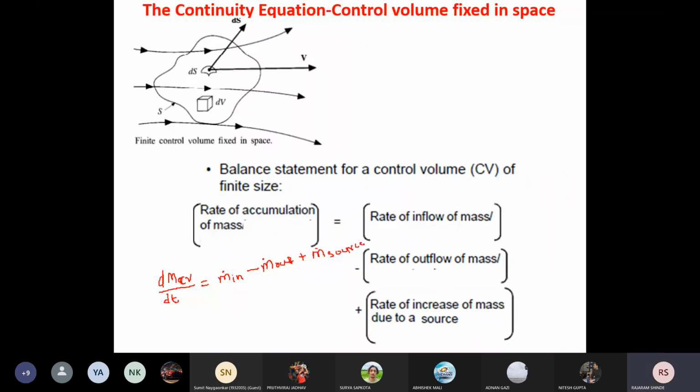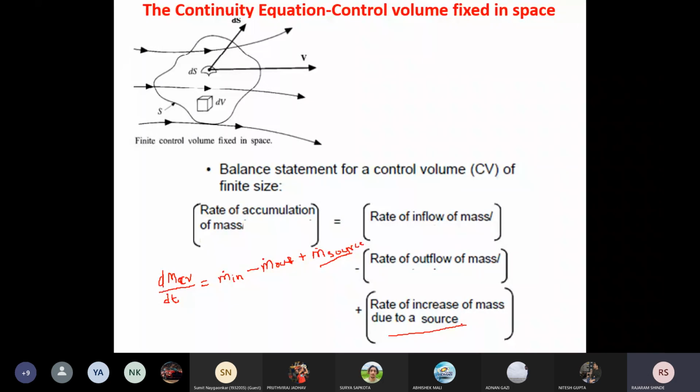Okay, that means rate of increase of the mass due to the source. Now next one, if we consider this term, that is m dot source or rate of increase of the mass, this is applicable only for the nuclear reaction.